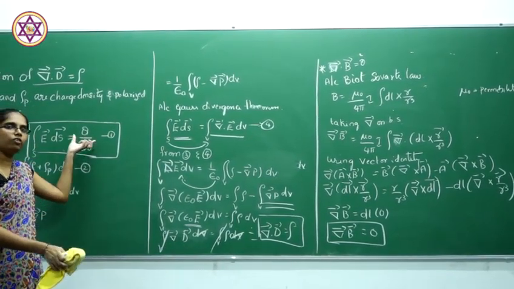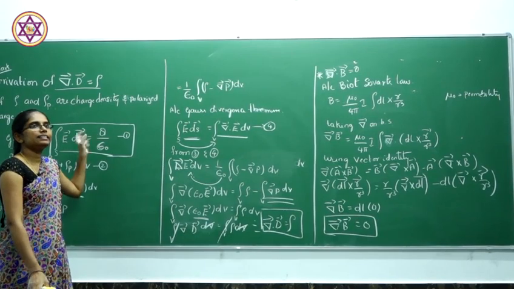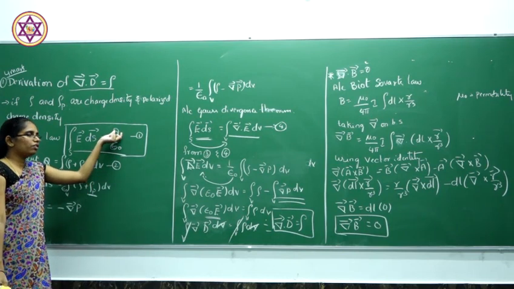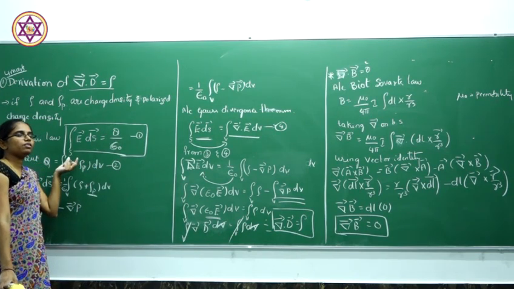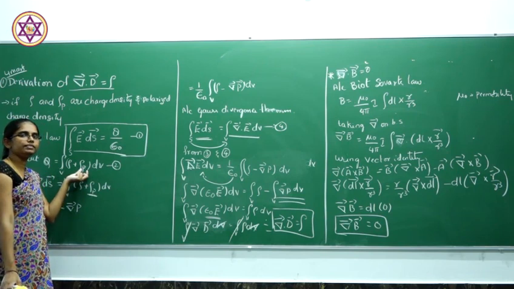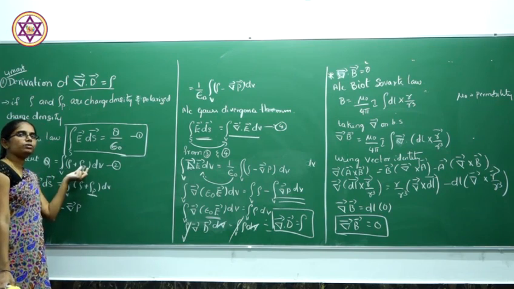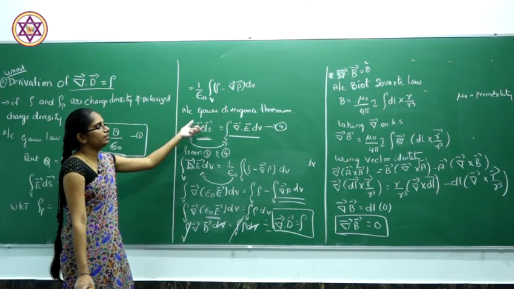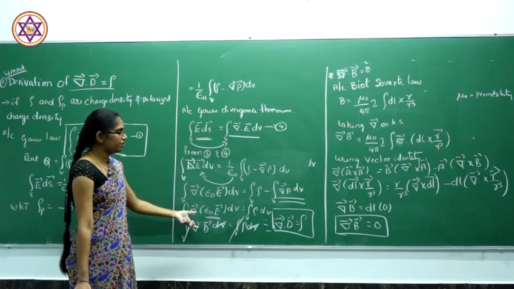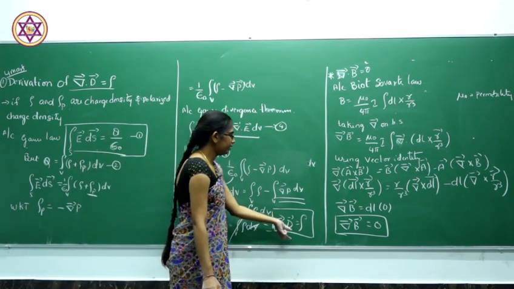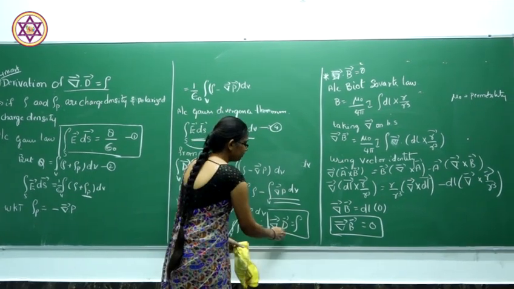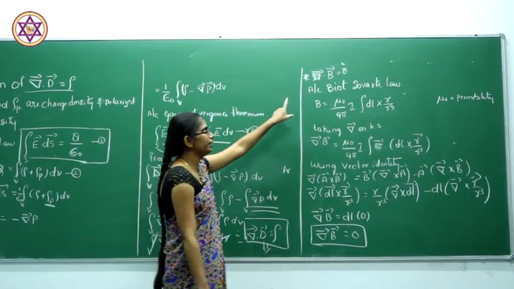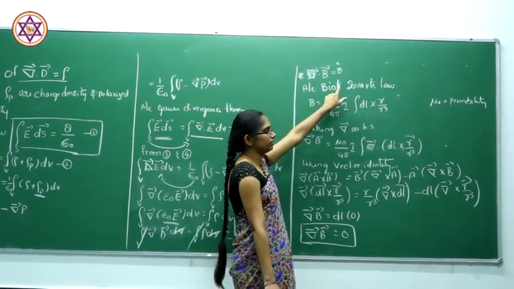For this, firstly we have to consider the Gauss law, that is the surface integral of E equal to Q by epsilon naught. Instead of Q, the total of the normal charge density and the polarized charge density. Next, substitute the polarized charge density, that is minus del dot P, and considering the Gauss divergence theorem, simplifying that, we get del dot D equal to rho. This is the first Maxwell's equation. And next, the second one will be del dot B equal to 0.